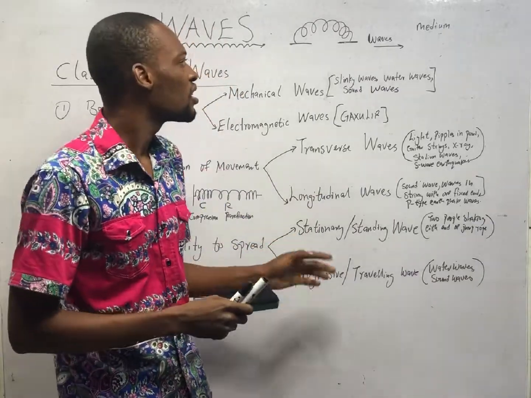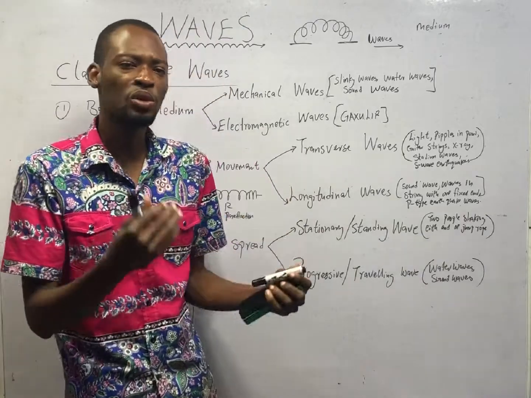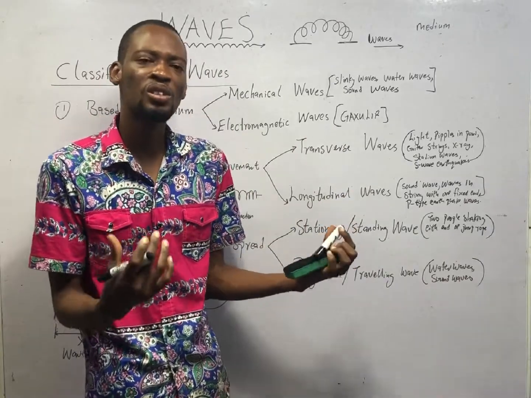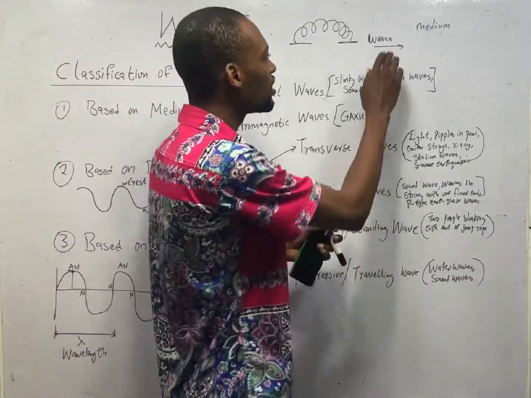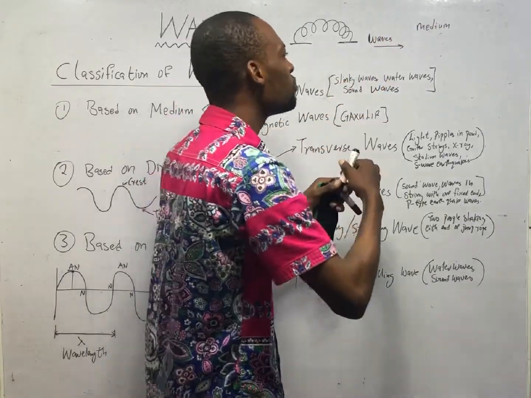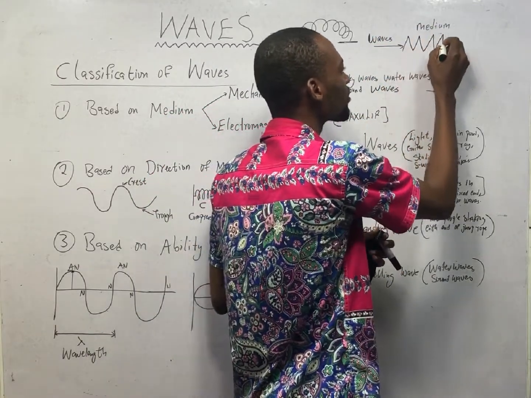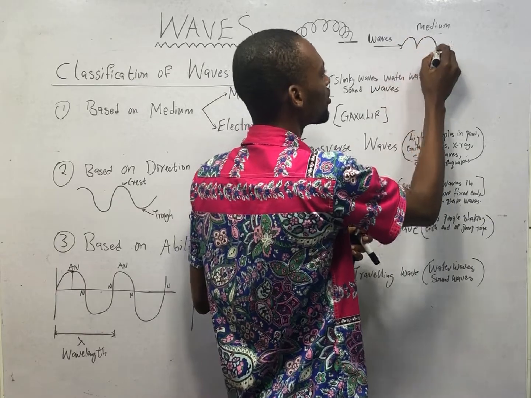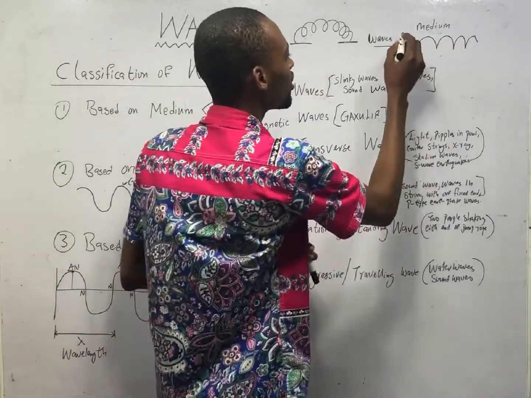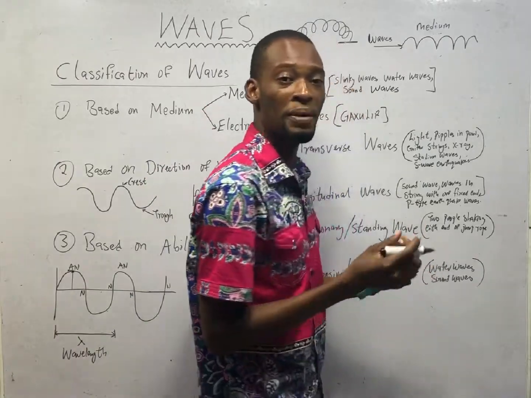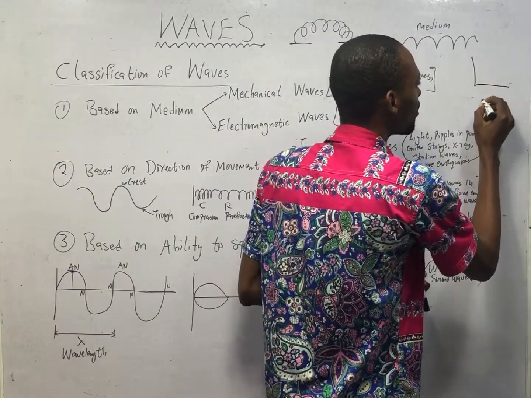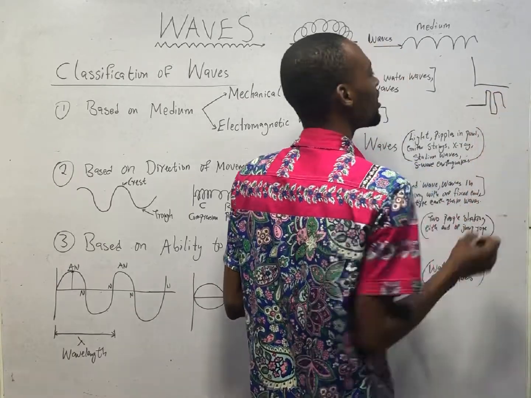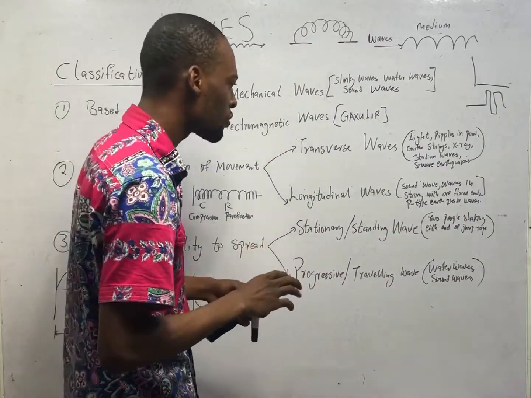In a transverse wave, the medium moves at right angle to the direction of the wave. It moves at right angle to the direction of the propagation of the wave. This is it. The wave is going this way generally. You see the medium is going like this, either like that or like this. Right angle or perpendicular means 90 degrees, like this or like this. So if the wave is going here, the medium is going up, coming down, going up, coming down. That is a transverse wave for you.